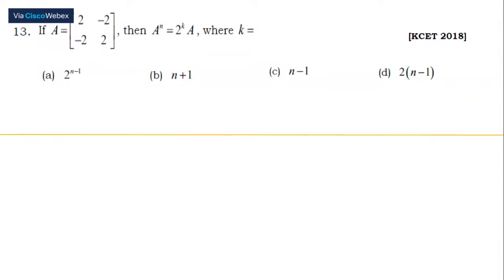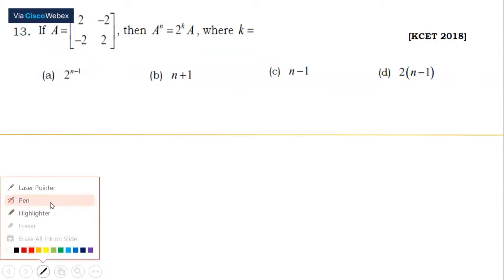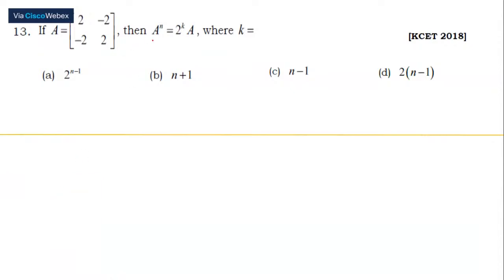Here, there are two ways of solving this problem. One is you know what A is. We can find out A squared, A to the power 3, A to the power 4 and generalize it. We wouldn't go up to A cube and A to the power 4. So what shall we do? We can find A square by multiplying this matrix with itself, and see if we can find a relation between A and A square.